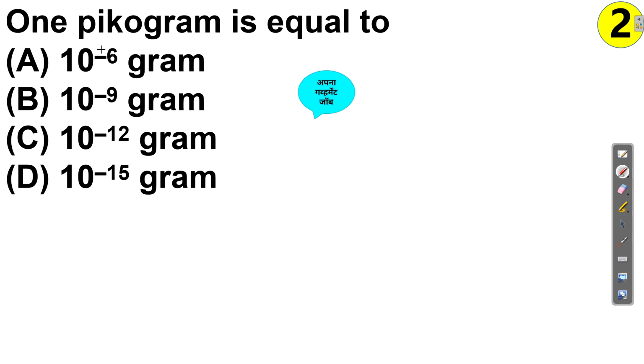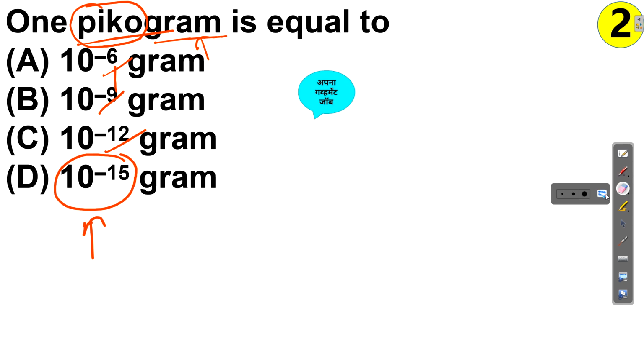Okay, see the second question. 1 picogram. Here gram is fine, but this word is very important for us because we already saw these units, the negative powers and positive powers, in detail. So you should know the meaning of pico. 10 raised to minus 9 is nano, 10 raised to minus 6 is micro, and 10 raised to minus 12 is your pico, right? In the comment section, I want you to tell me the meaning of 10 raised to minus 15, or what is the name for this. In the comment section you compulsorily need to answer.